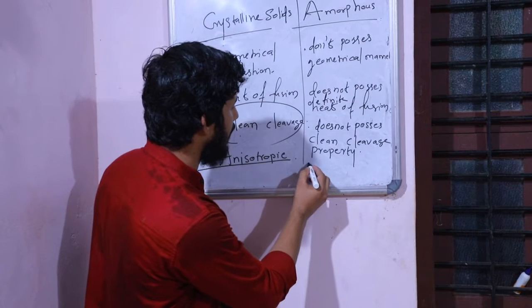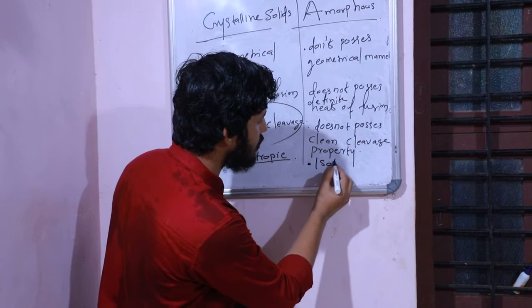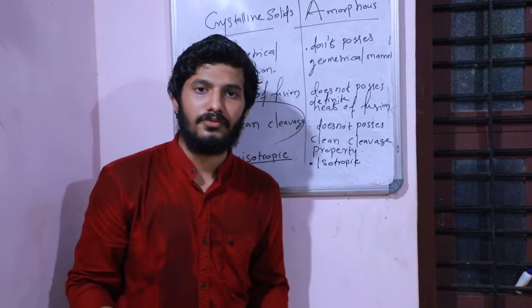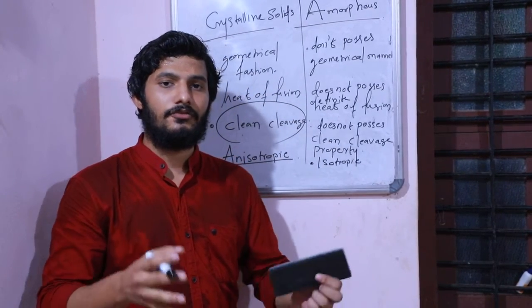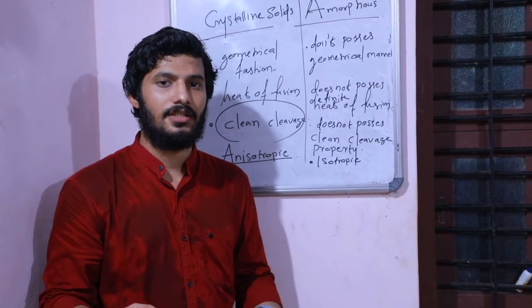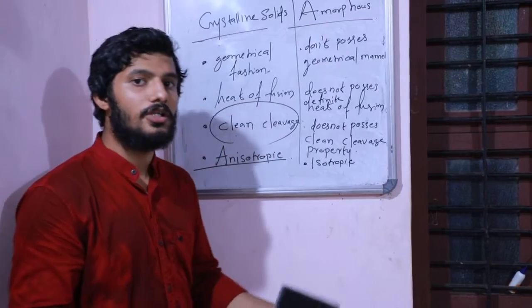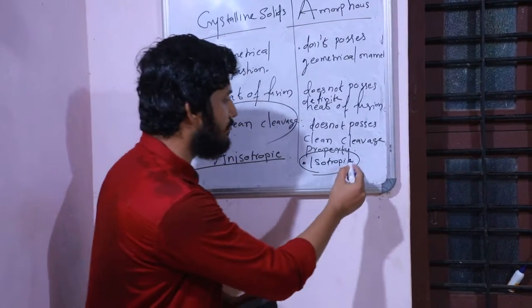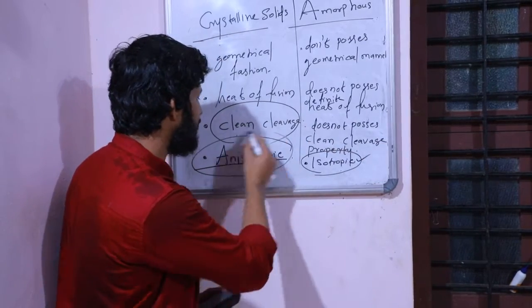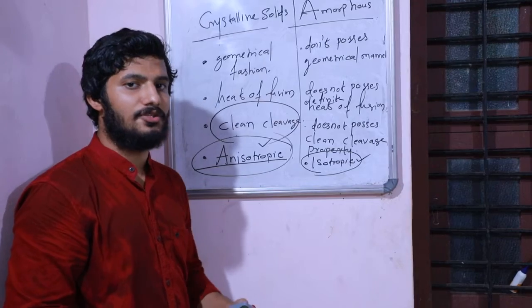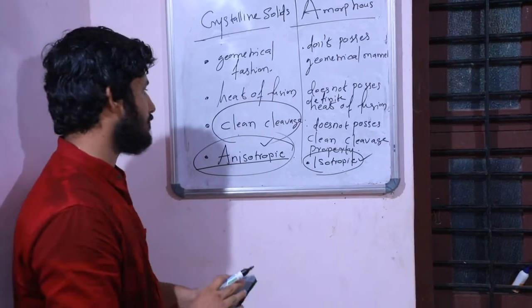But the amorphous solid is isotropic in nature. Isotropic means the physical properties measured in different directions in the amorphous material give the same, unique value. So such a material is isotropic in nature. This is very, very important from the examination point of view, theory point of view, or competitive examination point of view.